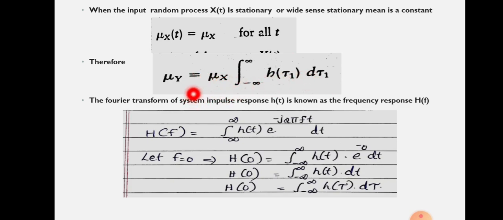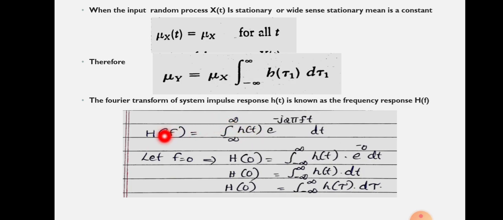Here we can utilize an important relation. You know that h of t is the impulse response. If we take it in the frequency domain, we take the Fourier transform of the impulse response h of t, which is represented by h of f.